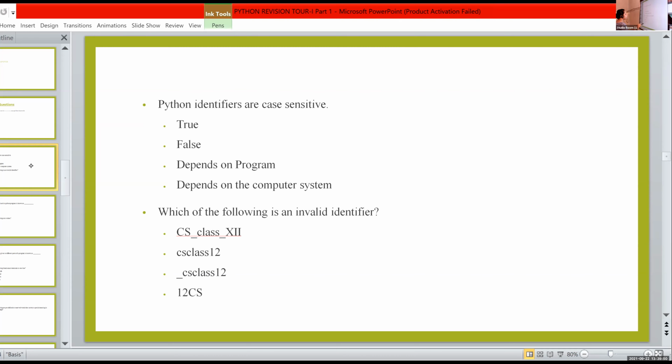Starting with underscore is no problem, because identifiers can include only one special character, the underscore. We can't include any other special character. We can include digits, but we can't start with a digit. Keywords are also not allowed.